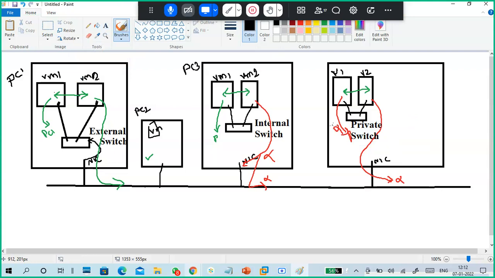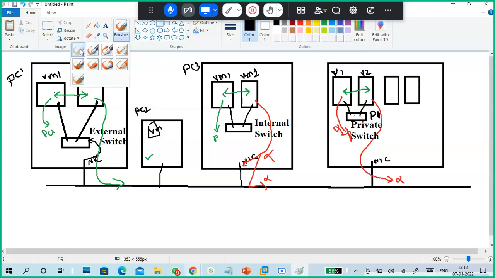And we can create multiple private switches. For example, this is my private switch one, and I have another private switch with other virtual machines. Guys, putting two virtual machines does not mean there are only two; just for an example, I'm taking two.